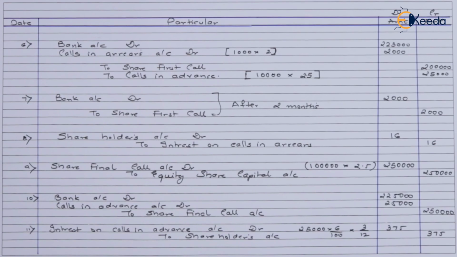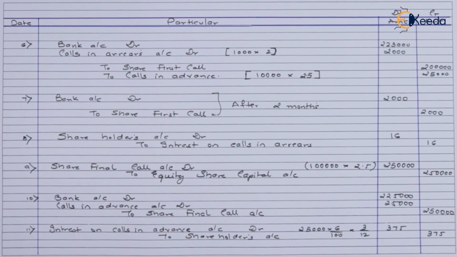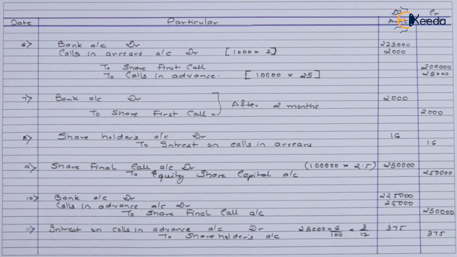So this marks the closure of this specific illustration where we have given the details about calls in advance as well as calls in arrears. The interest calculation on such calls in advance and calls in arrears has also been taken into consideration. So this is how the example related to calls in arrears and calls in advance works, where the interest calculation, tenure, month and days calculation has to be taken into consideration. As in this question no percentage was mentioned, we have assumed that on calls in advance you have to give 6%, and on calls in arrears you have to charge 5% interest.